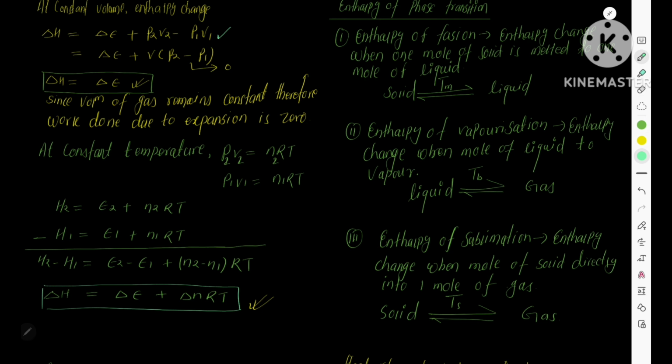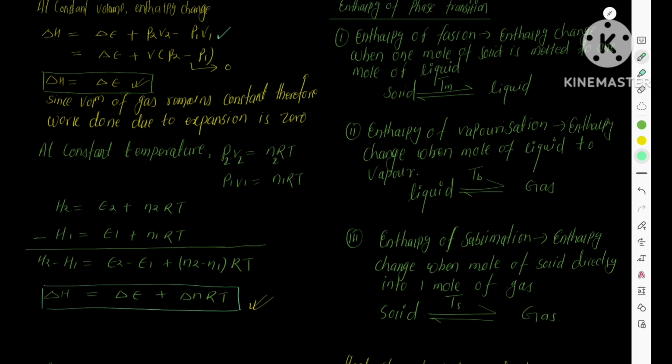Why? When the volume of gas is fixed, the gas does not expand from one state to another state. It means that there is no expansion work done, therefore the term becomes zero. Therefore, in case of constant volume, the total heat content of the system becomes the change in internal energy of the system.